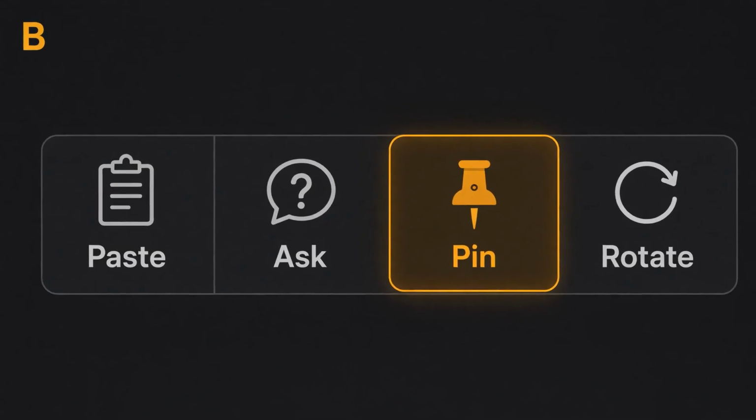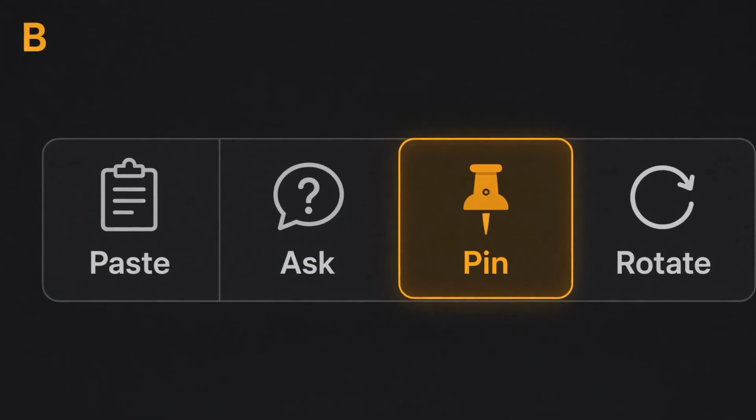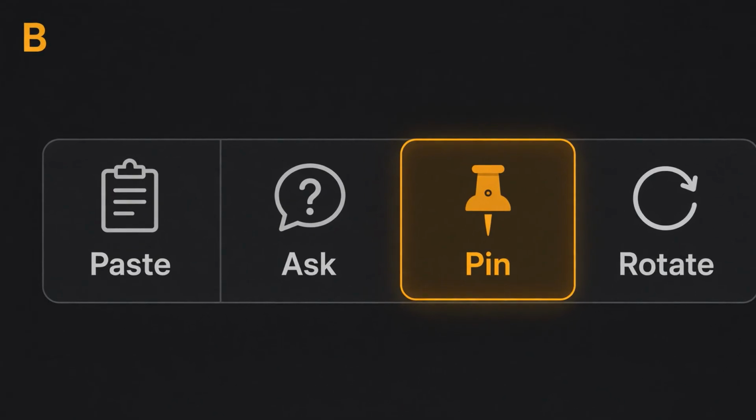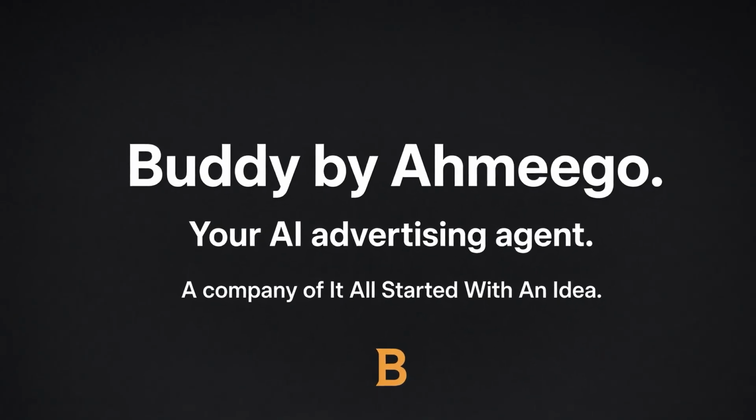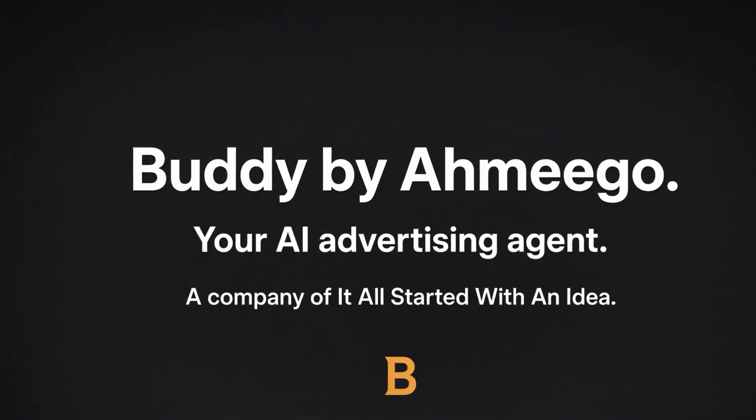Why this works? The search terms give the model the customer's own words. The character limit forces ad discipline. The pin protects the brand. The rotation does the testing for you. You supplied judgment. The AI supplied volume. That is prompt engineering for paid media. Real queries in, disciplined headlines out.